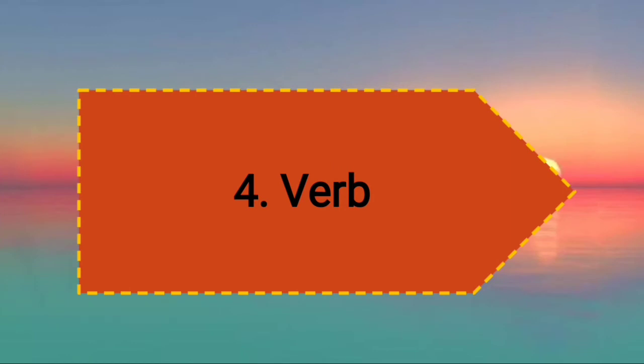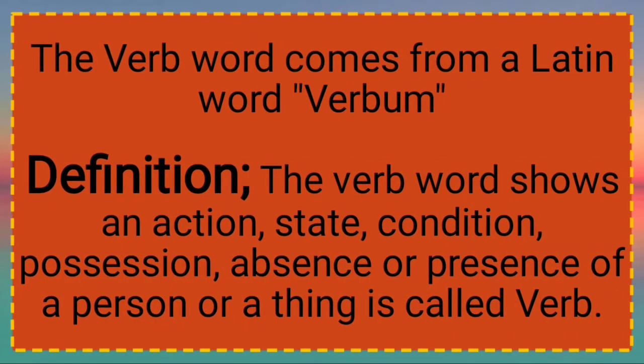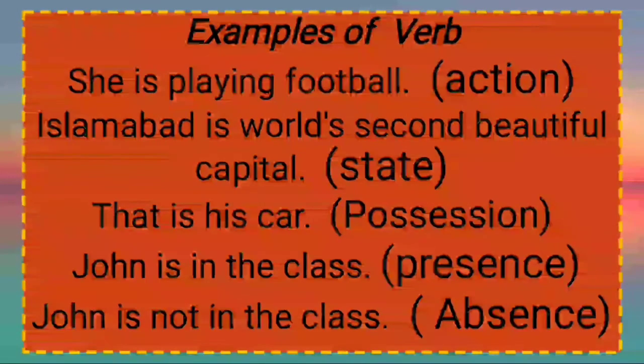And the fourth one is verb. What is verb? The word verb comes from a Latin word. Its definition is: a word that shows an action, state, condition, position, absence or presence of a person or a thing is called a verb. Its examples are: She is playing football. Now here action is there. Playing is one action.